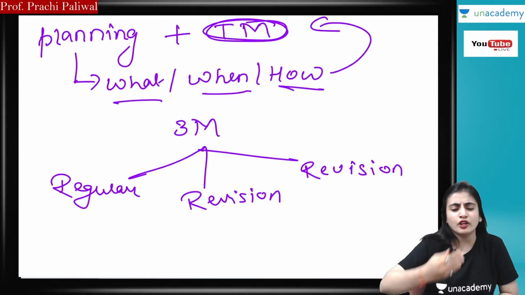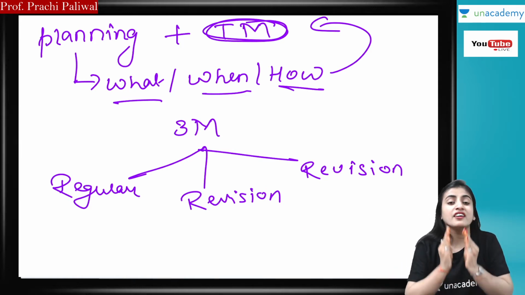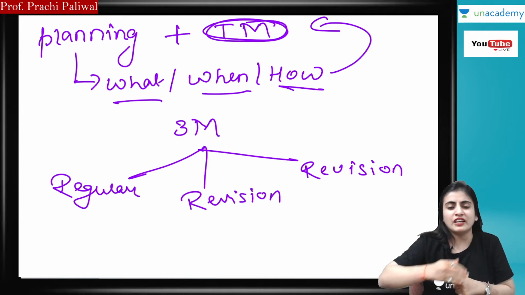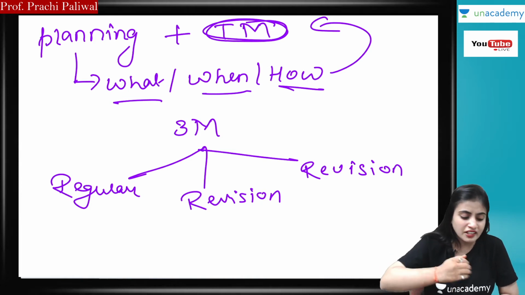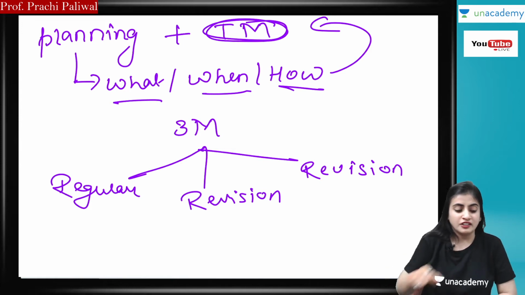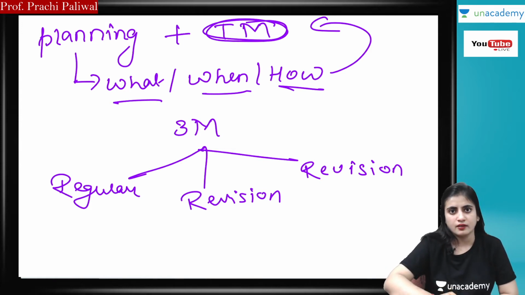I am telling this for economics, but you can plan it for other subjects also. You have to plan revisions for the remaining period: 15 days revision, 20 days revision, repetitively. This is how you will divide your time and your topics. This is all about your planning with time management.